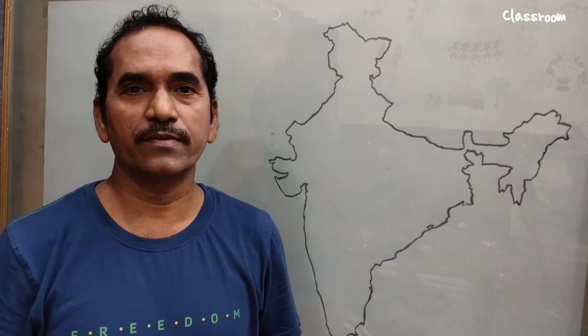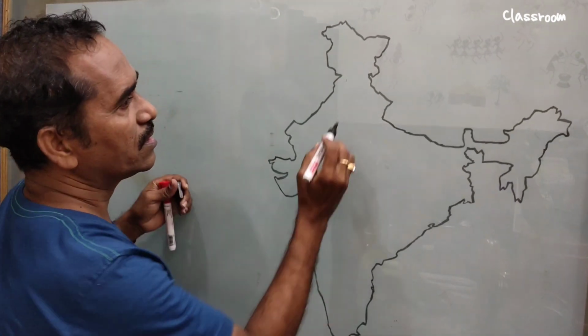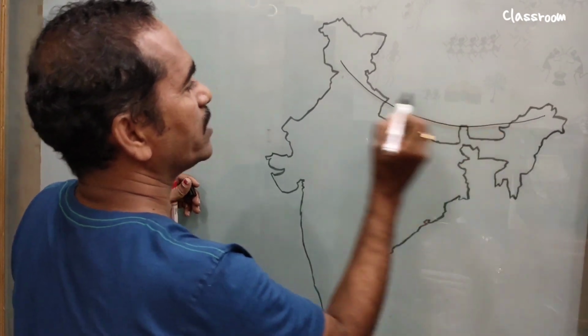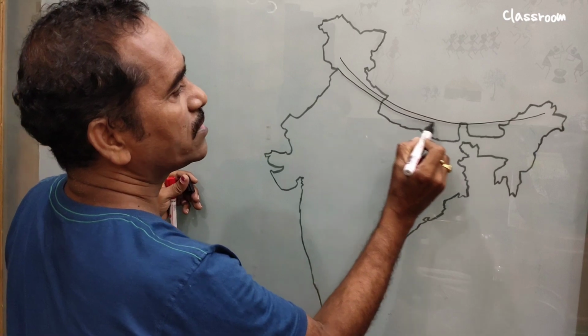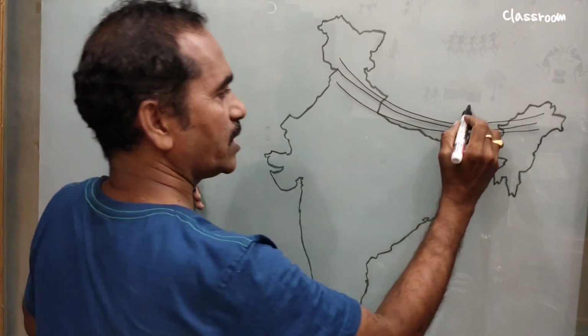Welcome to our classroom. In the previous class, we completed the first three physical features of India. Let's recall them, then we go to the remaining physical features. The first one we have already discussed: the arc-shaped Greater Himalayas. Himadri is one, Himachal, and this one is Shivalik Himalayas.